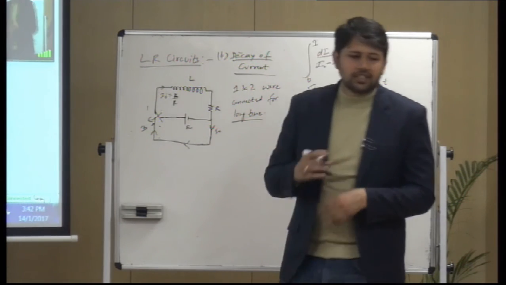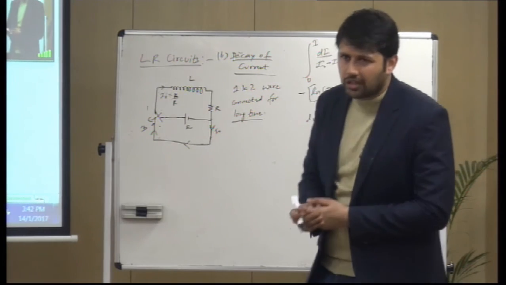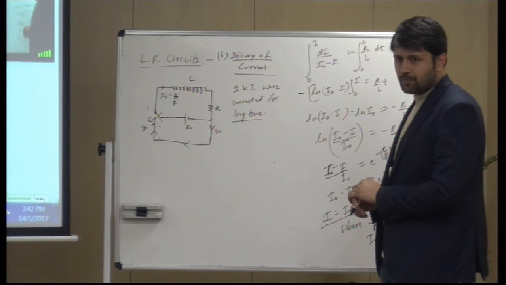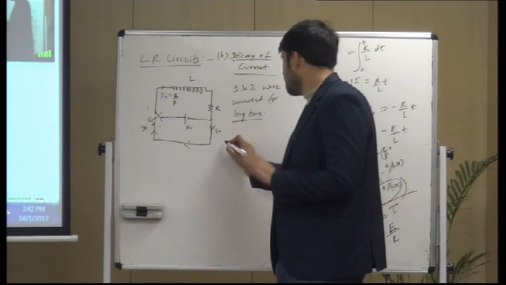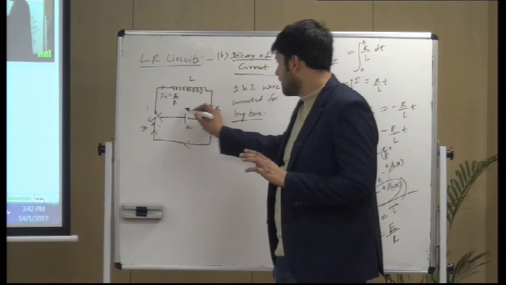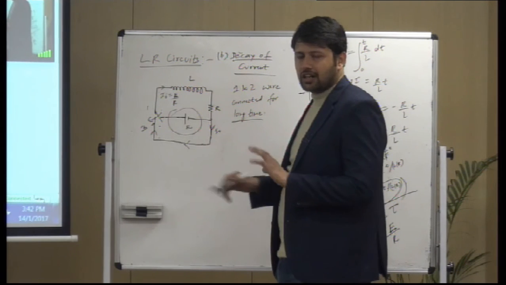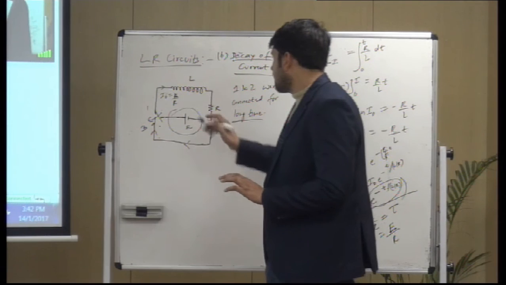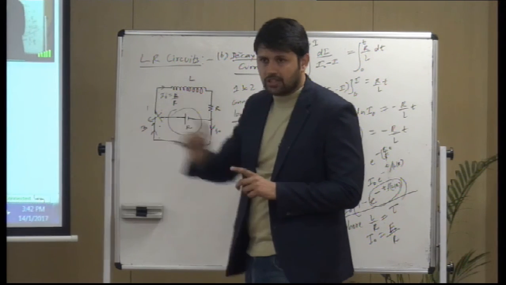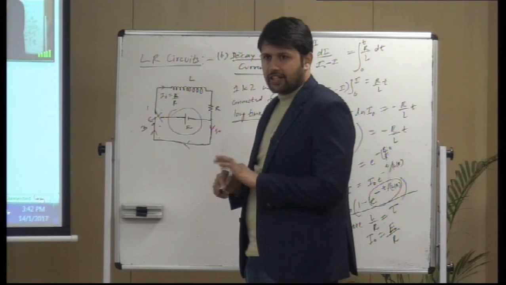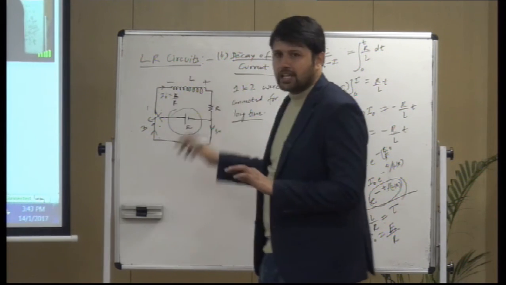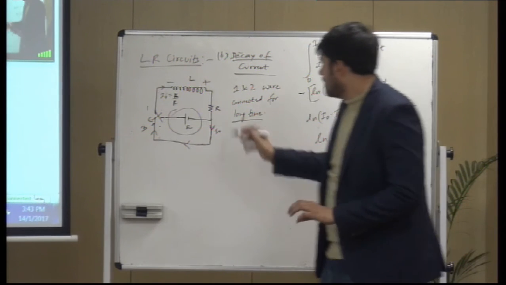But as its energy decreases, you already know that the current would also drop. Is it okay? So you can write the equation. This portion is not in our concern now. Since current is flowing like this and the inductor will support the current, it will try to apply EMF in the same direction as the current.